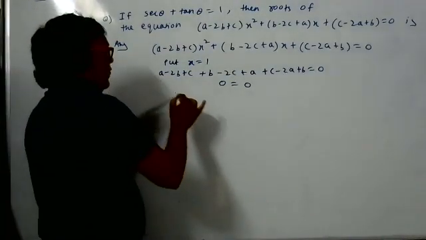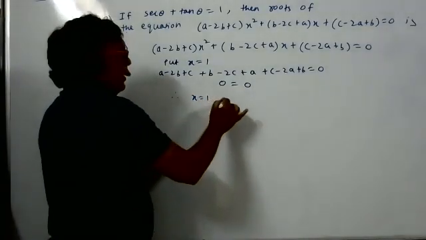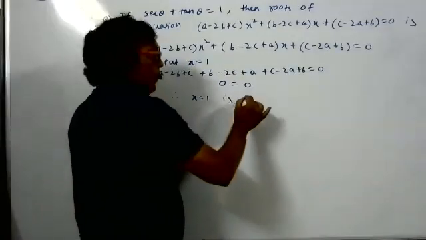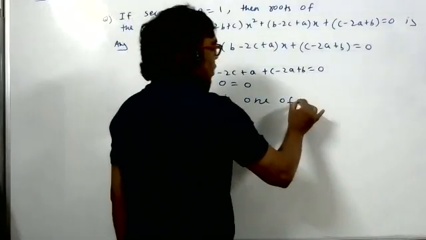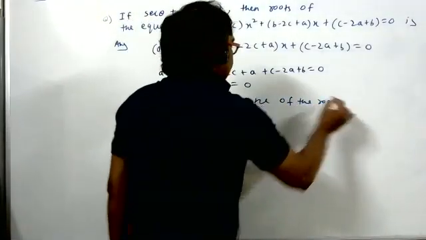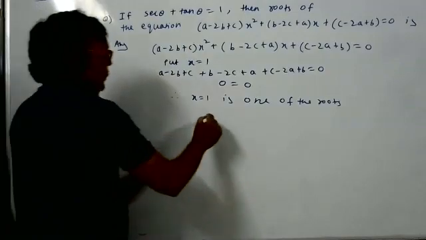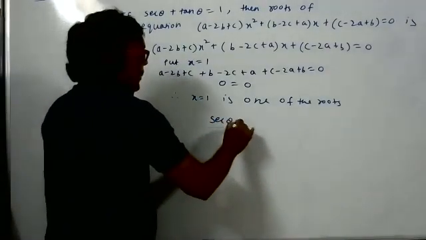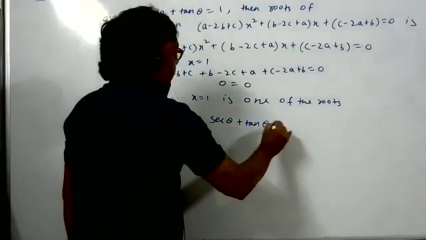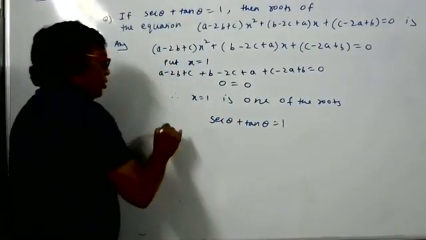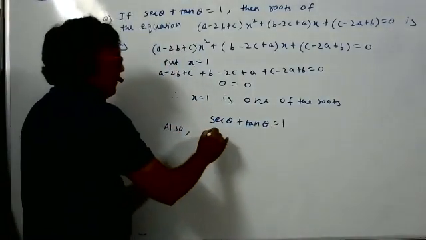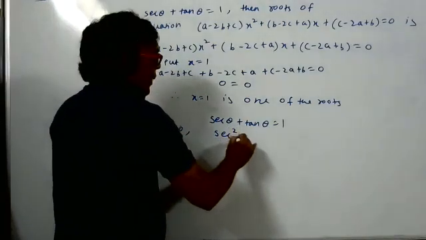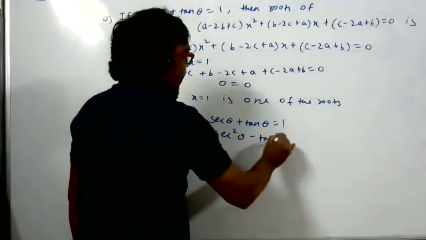Therefore, we can say x is equal to 1 is a root. Actually it has two roots, but one of the roots is 1. But they have given some information: secant theta plus tan theta is equal to 1. What do we know? One formula we learned in 10th standard: secant square theta minus tan square theta is 1.